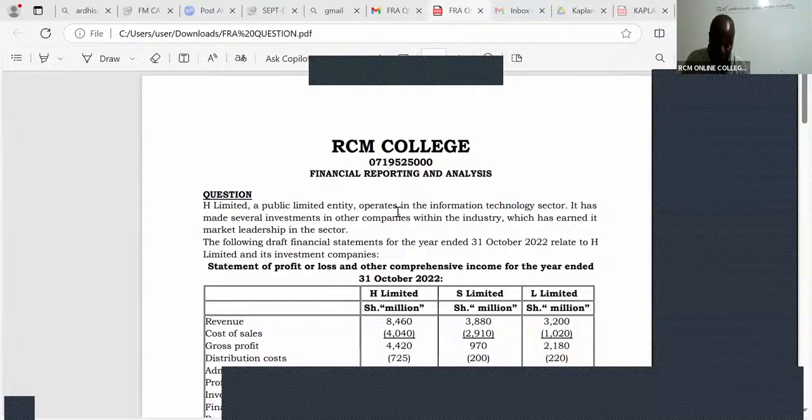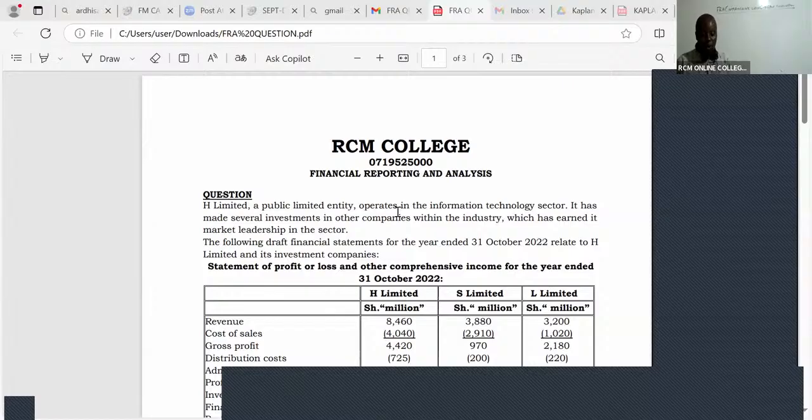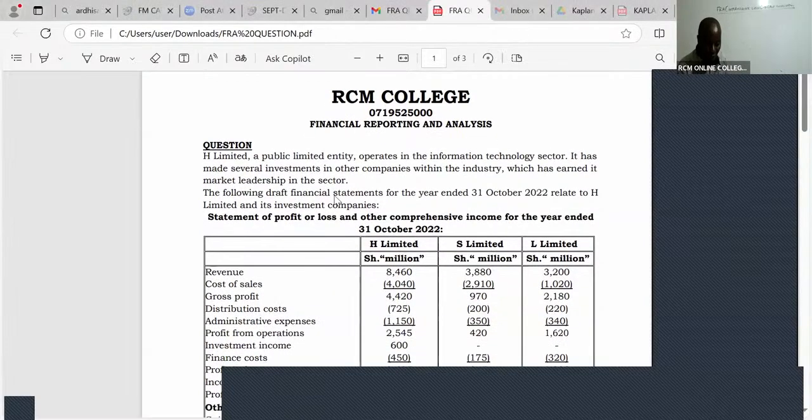You may not even have it in your past papers, but this question is the mother of all group consolidation questions. Once we get this right, then we can never, ever go wrong.